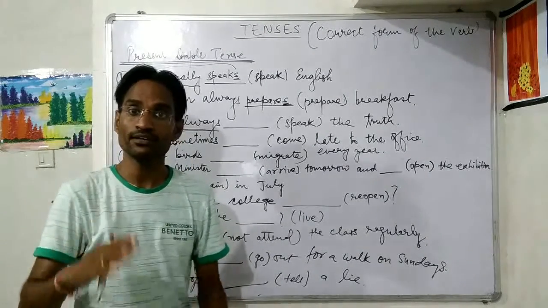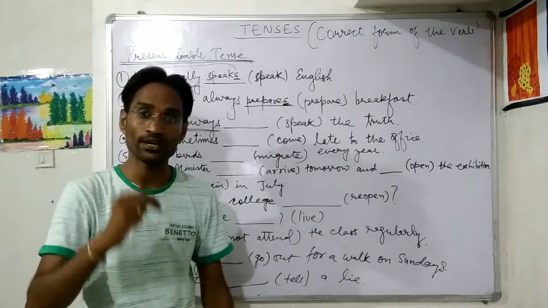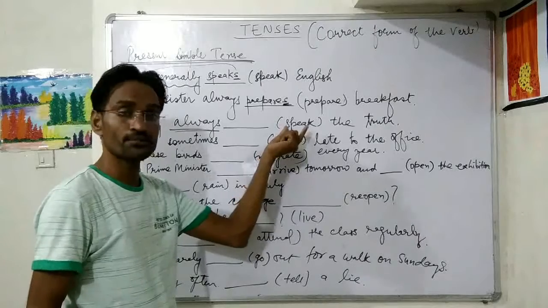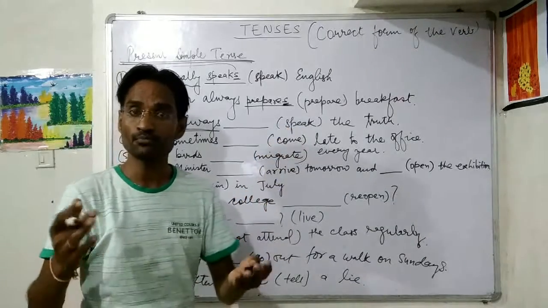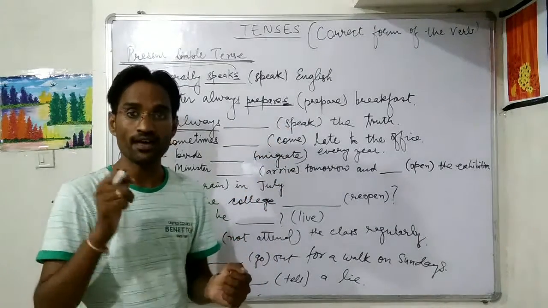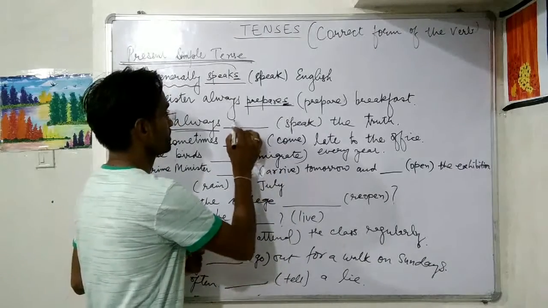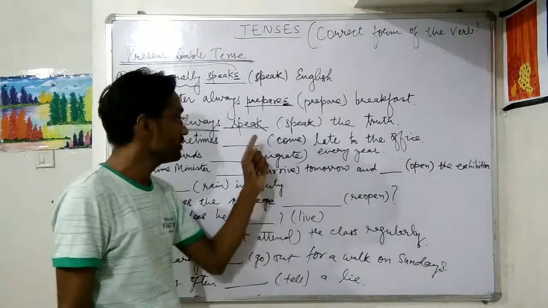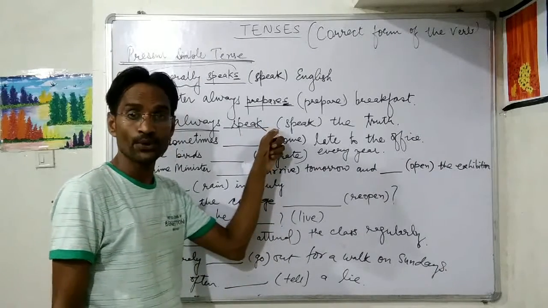Alright, so they, that is the third person but plural noun. So with plural we will use the plural verb, and speak, that is the base form of the verb, is already plural. So we will use it as it is. Got it? We will not add s here. Why?